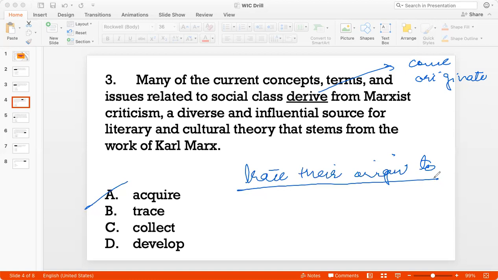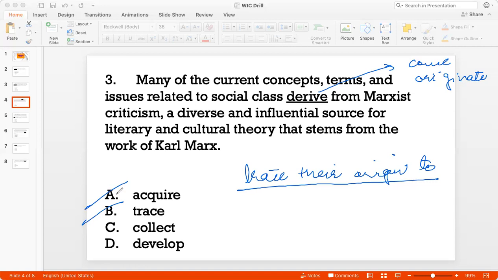The source is that thing. But it doesn't make sense with just trace, because I cannot say that these concepts trace from Marxist criticism, right? You can also try and put the option into the sentence and see if it reads right. So it doesn't. So we'll not consider B.